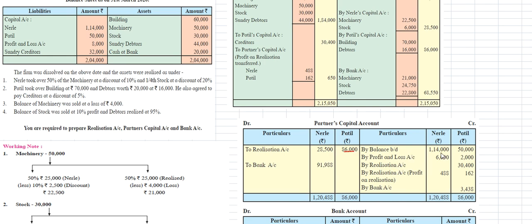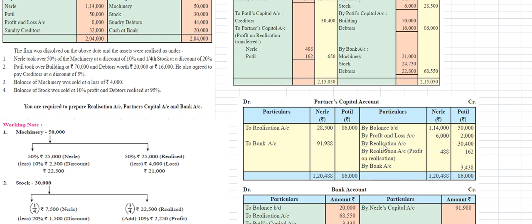And next is by balance brought down, 1,14,000 and 50,000 rupees. Nele's amount is 1,14,000 and Patil's amount is 50,000 rupees, as in the old balance sheet. By profit and loss account, 8,000 rupees. This will be distributed to the partners in the ratio of 3 to 1. 8,000 into 3 divided by 4 is 6,000, and 8,000 into 1 divided by 4 is 2,000 rupees.